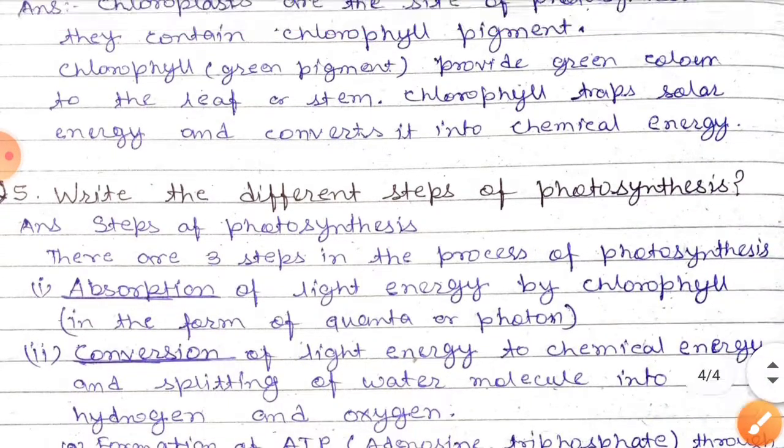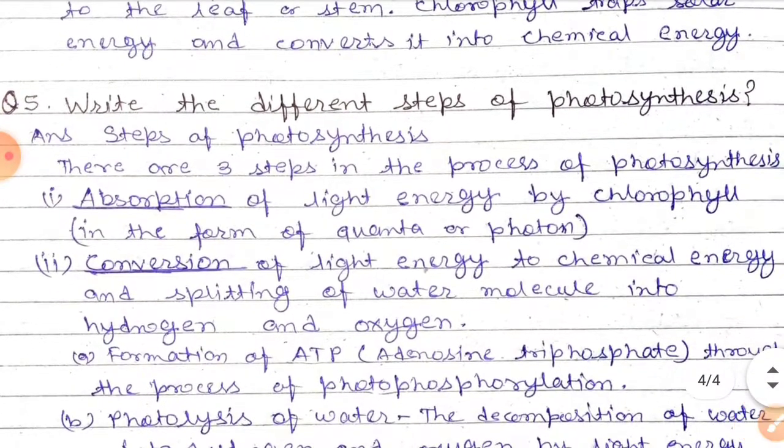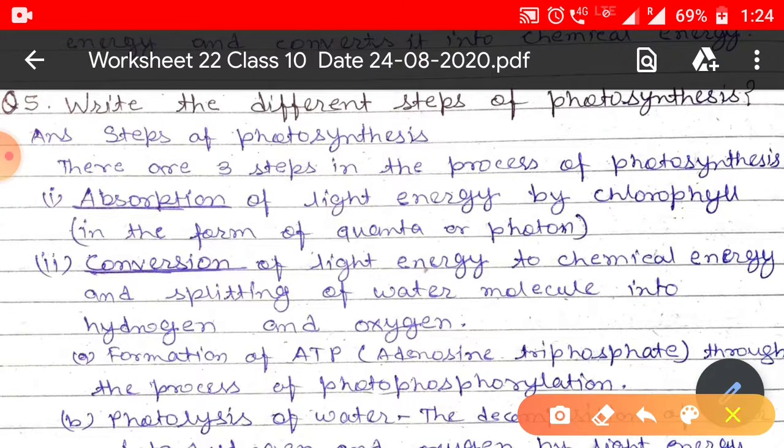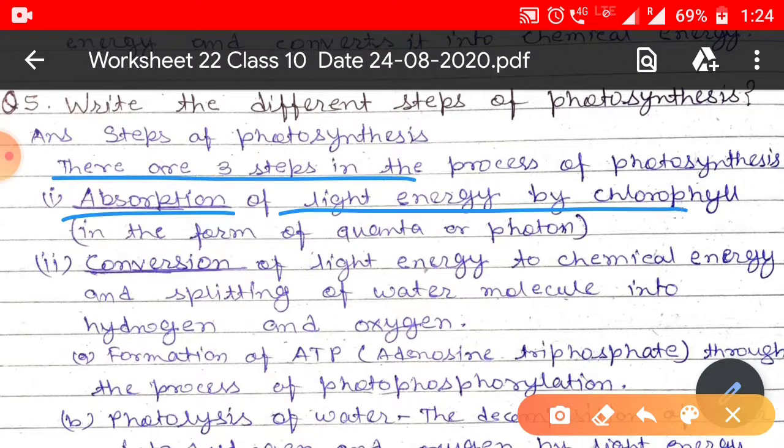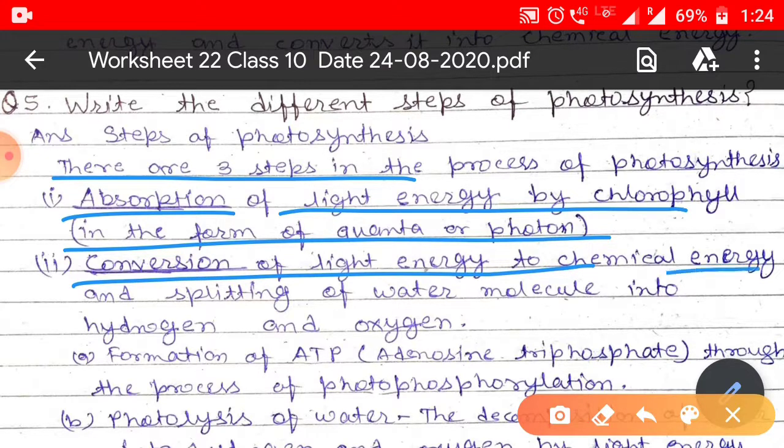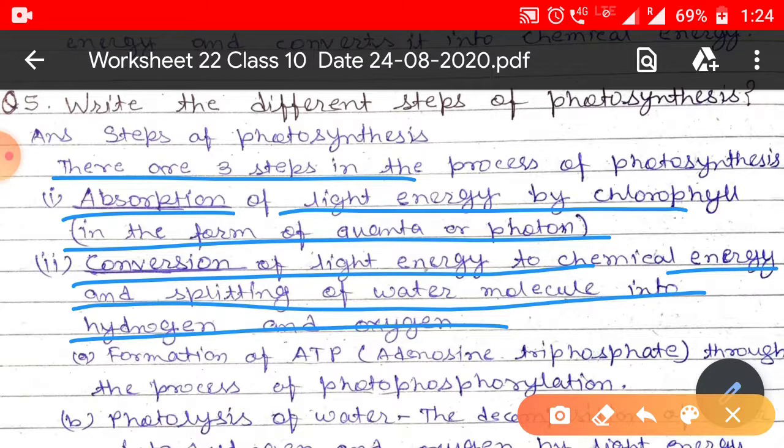The next question is: write the different steps of photosynthesis. The steps are: conversion of light energy by chlorophyll in the form of quantum of photon, conversion of light energy into chemical energy, and splitting of the water molecule into hydrogen and oxygen. These steps are included in the light reaction.